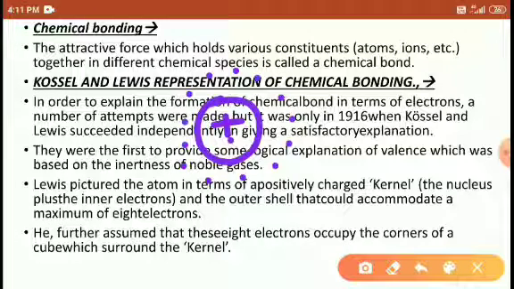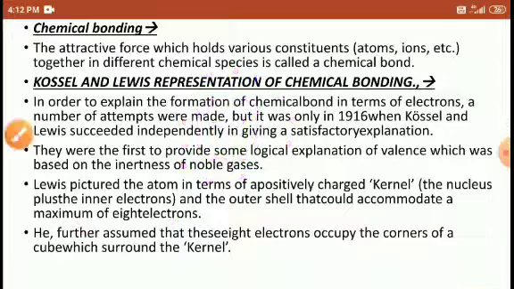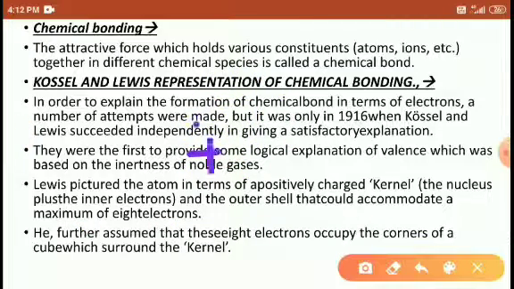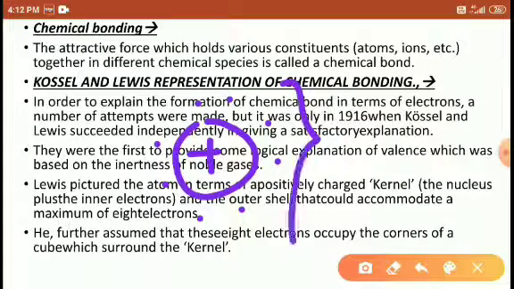So around it electrons are present. How many electrons? A maximum of 8 electrons are present around the central positive charge. This is what he considered as a kernel. So kernel means the positively charged species around which the 8 electrons are occupying. That is what we call a kernel.